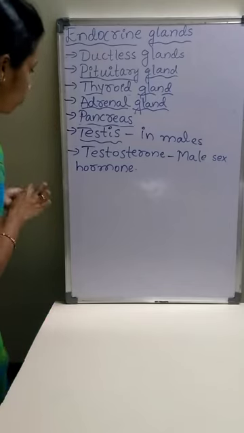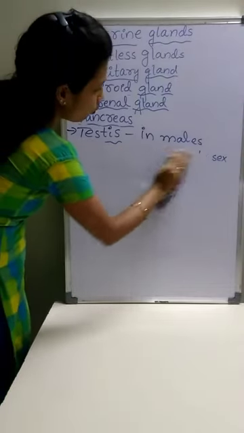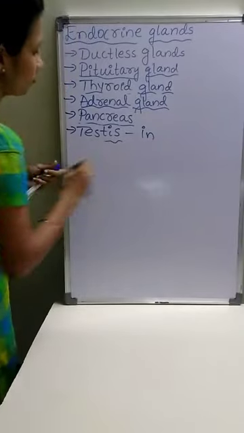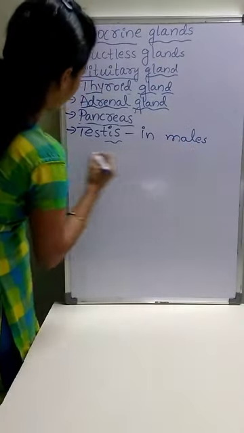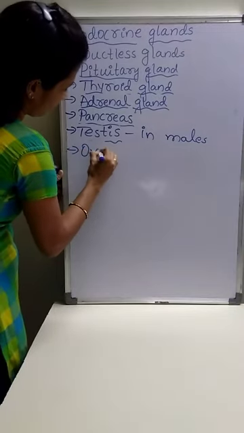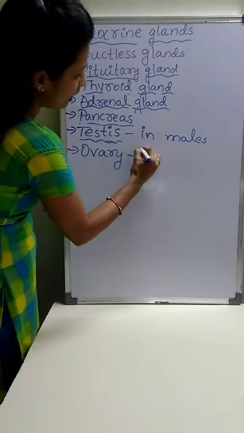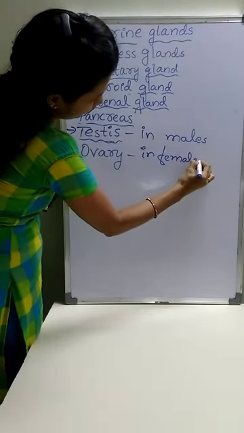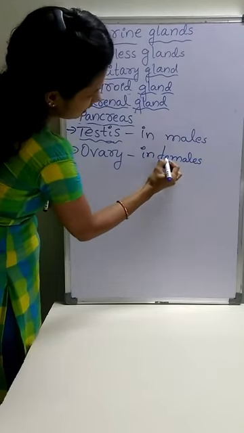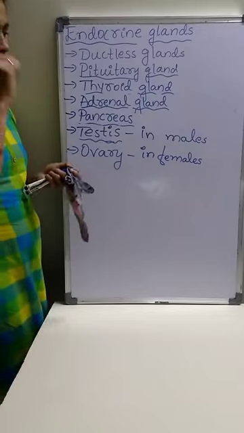Next one is ovary. Another endocrine gland is ovary, and ovary is present in females. Ovary is the endocrine gland present in females.